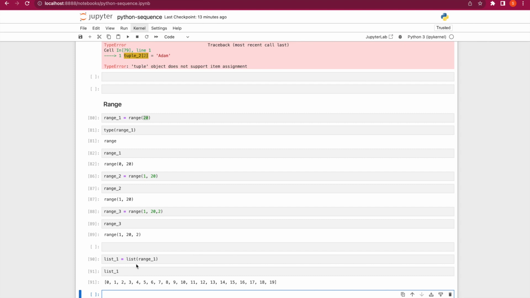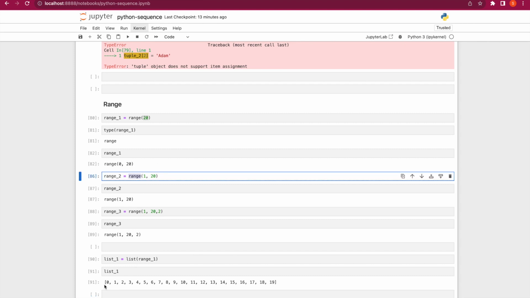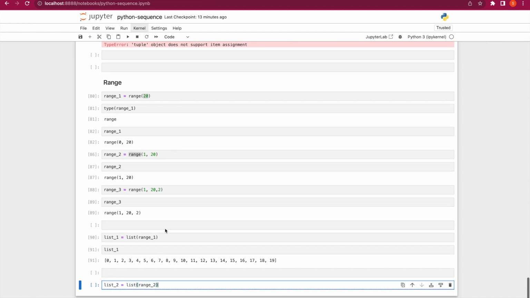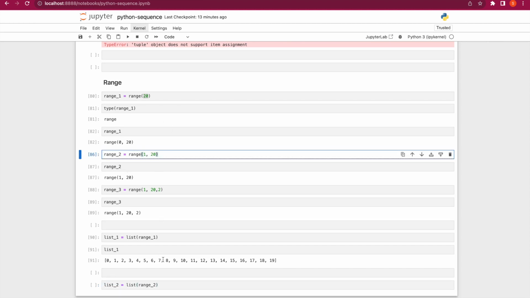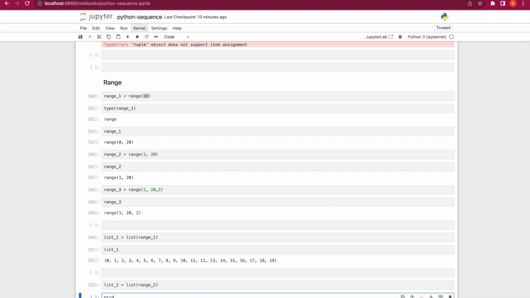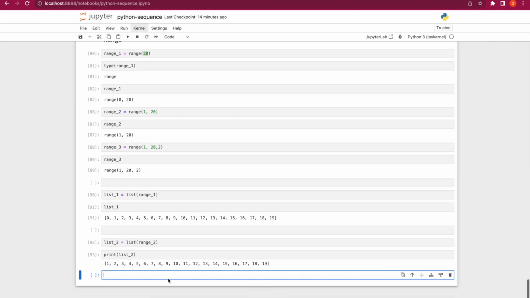Let's try and create a list from range 2, and let's see what we come out with. So if you say list 2 equals list of range 2, right? We have range 2 to be 1, 20. So basically what this will create for us is a list of values from 1 to 19. 20 will not be inclusive. So let's print list 2. You can see we have 1 to 19.